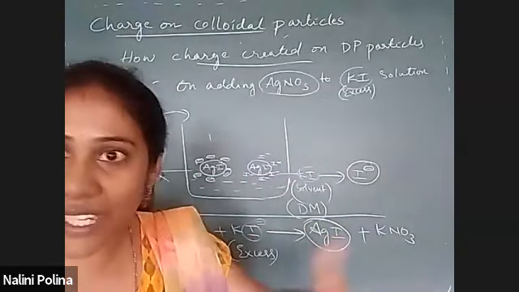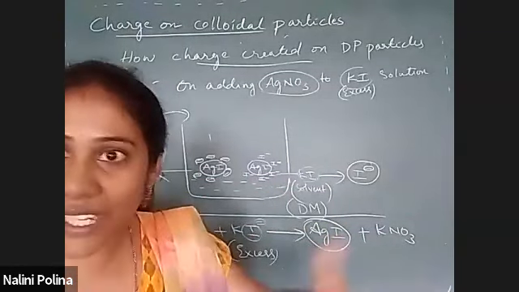So why is it a negative sol? Because the negative ion got adsorbed. Why has I minus been adsorbed? Because there is iodine in AgI. For an ion to go and get adsorbed, it has to be a common ion. Any ion cannot just get adsorbed. It must sync with the ions of this particle.